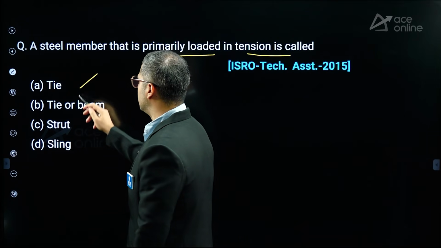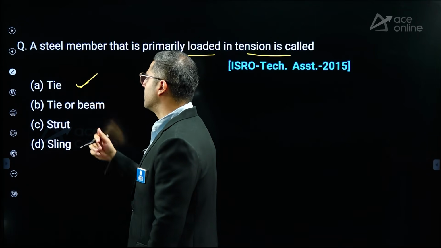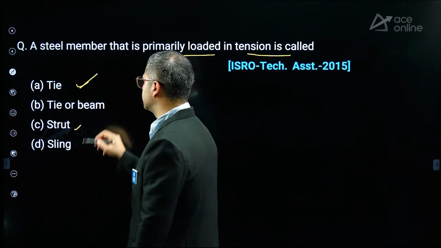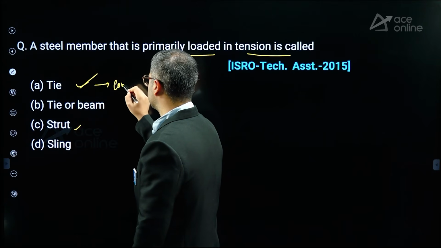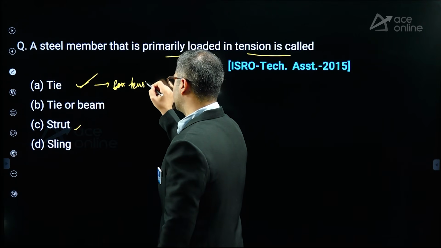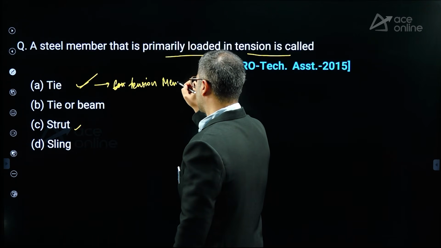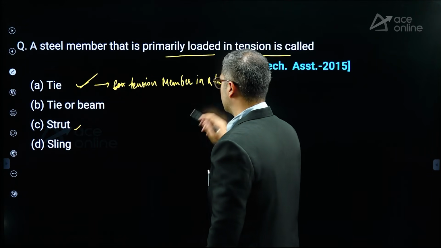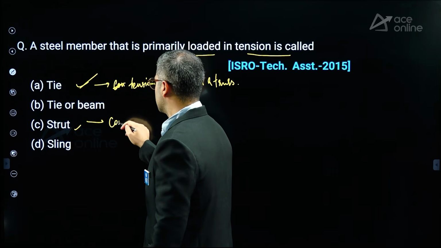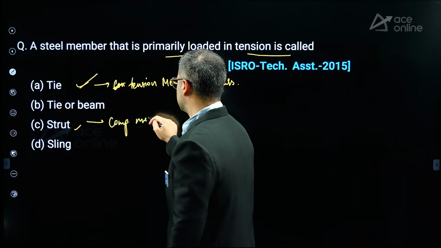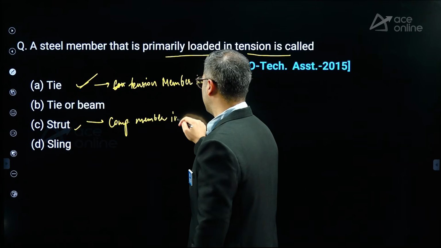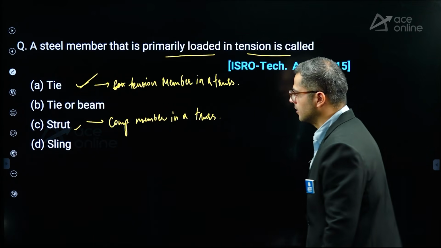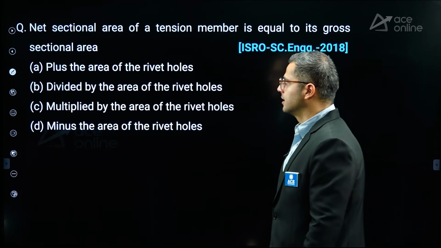Strut is a compression member. So I'll write it over here. A tie is a tension member in a truss, and a strut is a compression member in a truss, right?